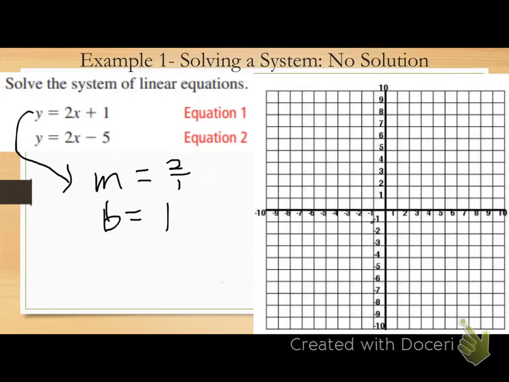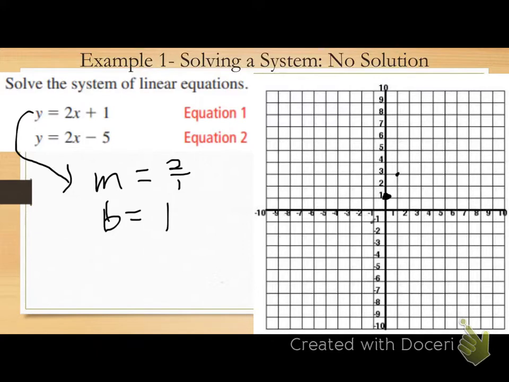Are we all still okay graphing? What do I graph first? The y-intercept. So I put a point at 1 on my y-axis. Then I use my slope to get more points. Rise over run. Up 2, right 1.